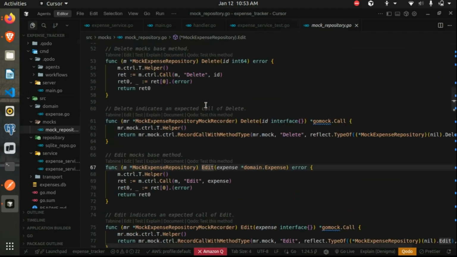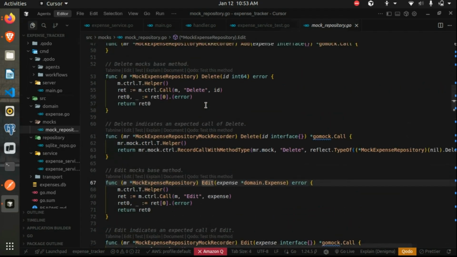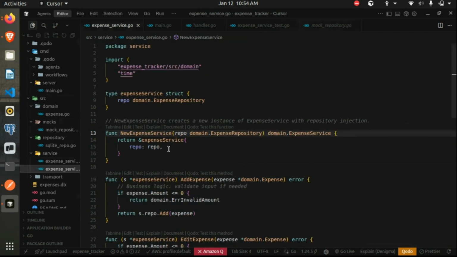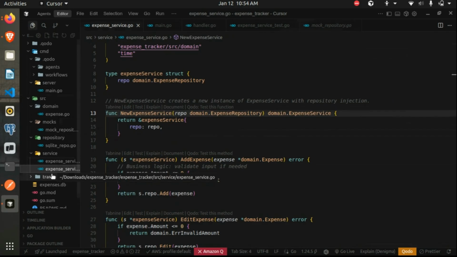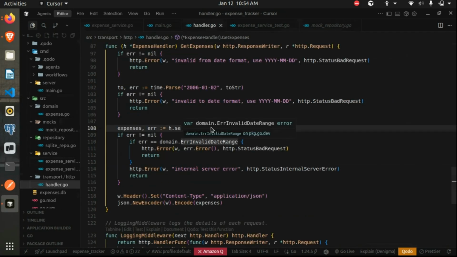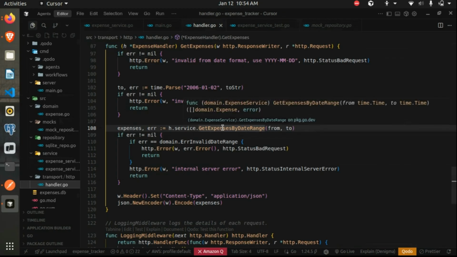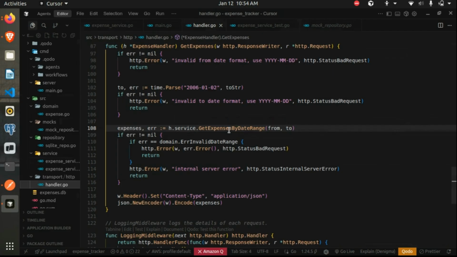If you remember, in case of interface, any type that implements those methods, we can use that type wherever we want. We don't need to actually replace the internal implementation, right? So for example, in case of a service, let's go to our handler. We are calling this get expenses by date range, correct? And what it defines is we need a service layer object to call this method.